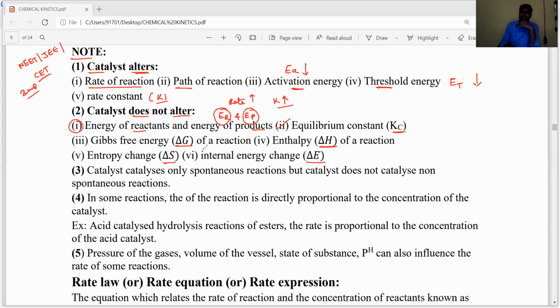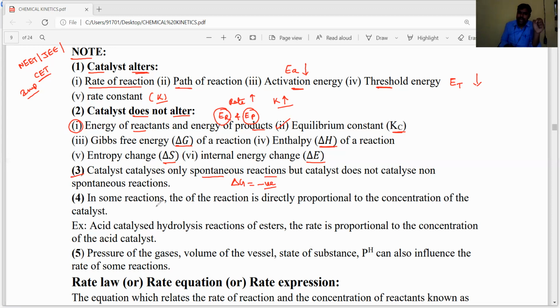Okay, dear students. Next, one more important point. A catalyst catalyzes only spontaneous reactions. The catalyst we are using is called a positive catalyst only. Spontaneous reactions means irreversible reactions. Irreversible reactions are all called spontaneous reactions. For spontaneous reactions, the Gibbs free energy change, delta G, is negative. So the catalyst can catalyze only spontaneous reactions, but a catalyst does not catalyze non-spontaneous reactions. This is very, very important.